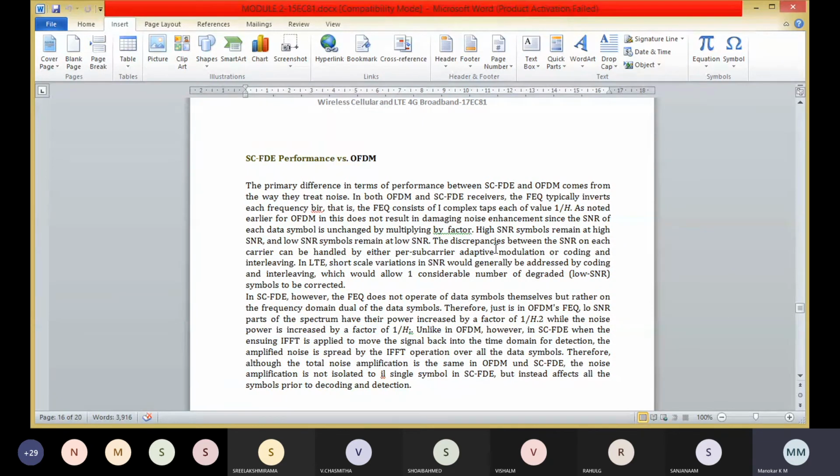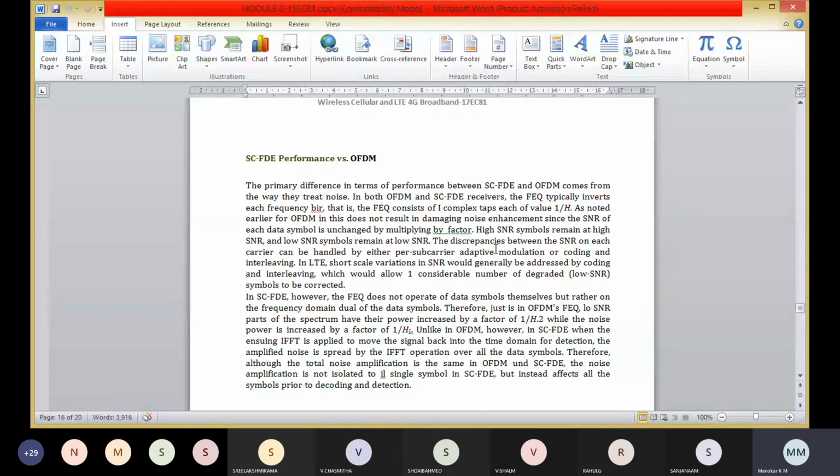There is a high peak to average power ratio associated with OFDM, and a low peak to average power ratio associated with SC-FDMA. In OFDM, the SNR of each data symbol does not change by multiplying by a constant factor at the receiver, whereas in SC-FDMA the SNR of each data symbol is changed by multiplying by a constant factor at the receiver.